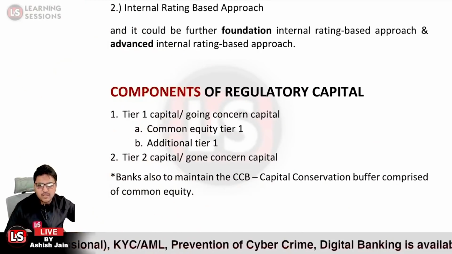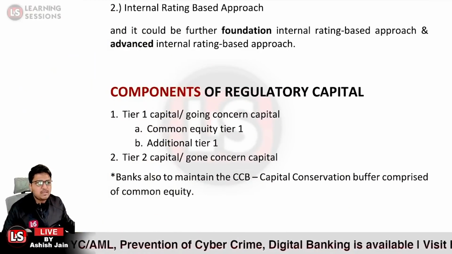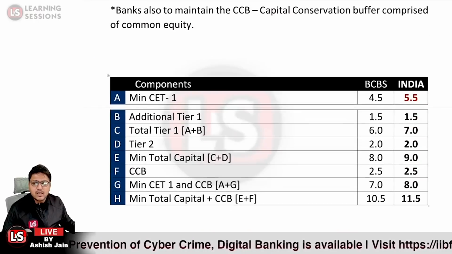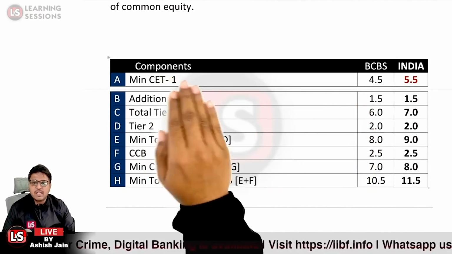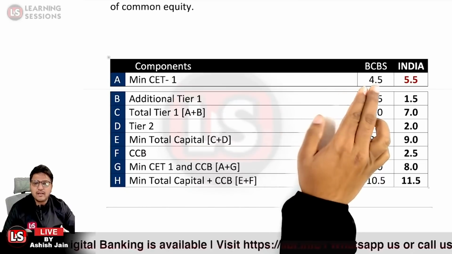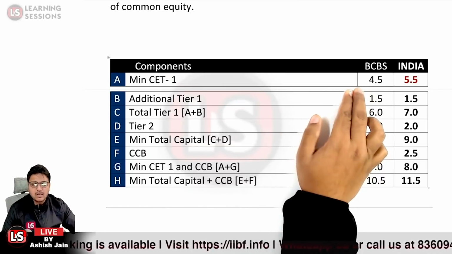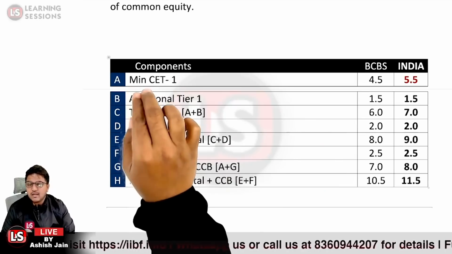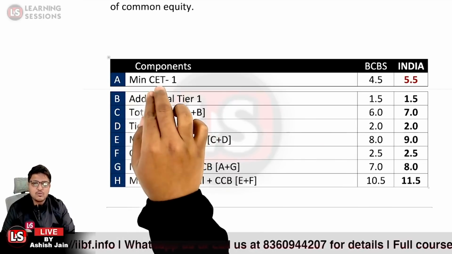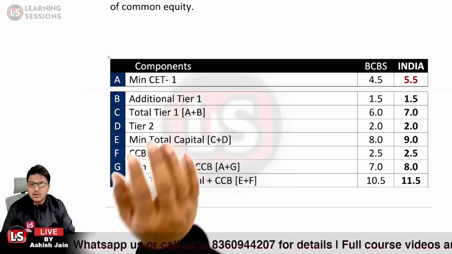First of all, let us have a look at the components prescribed by the BCBS and the Reserve Bank of India. As per the BCBS, the minimum CET1 prescribed is 4.5%. I'm emphasizing this: it is the minimum percentage of the common equity tier 1 ratio that is to be maintained, and not the maximum one.